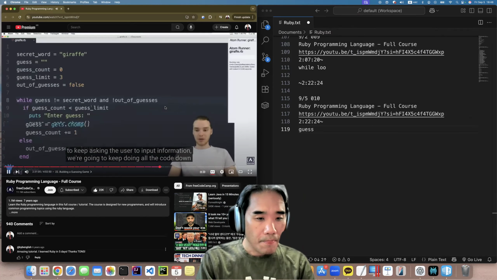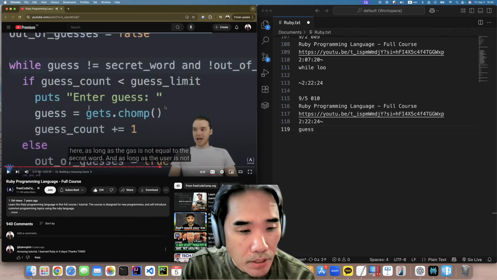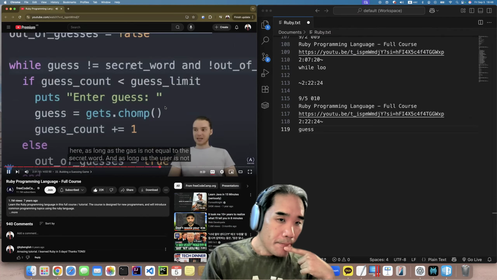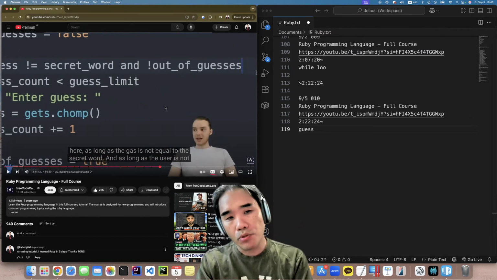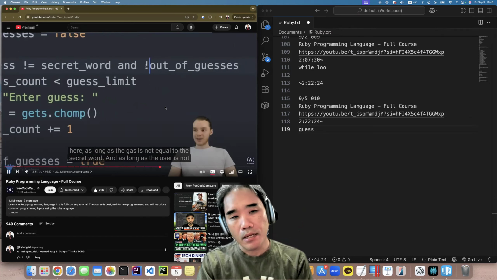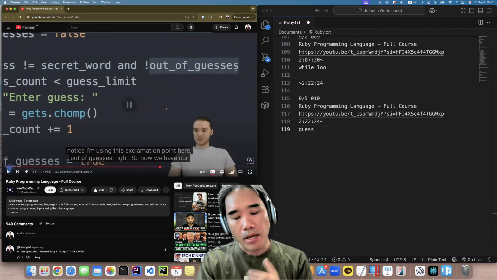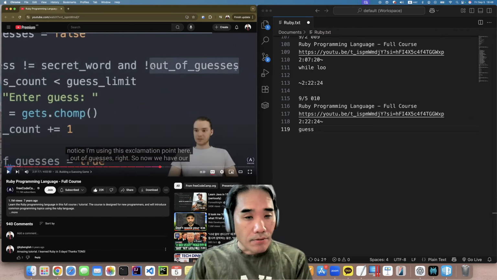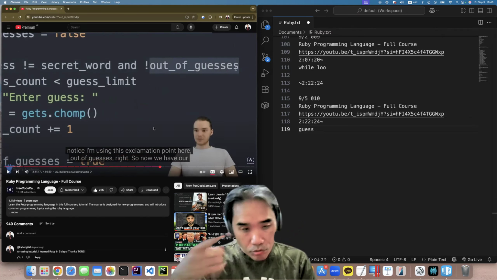We're going to keep looping all the code down here as long as the guess is not equal to the secret word, and as long as the user is not, notice I'm using this exclamation point here, out of guesses. As long as the user is not out of guesses.